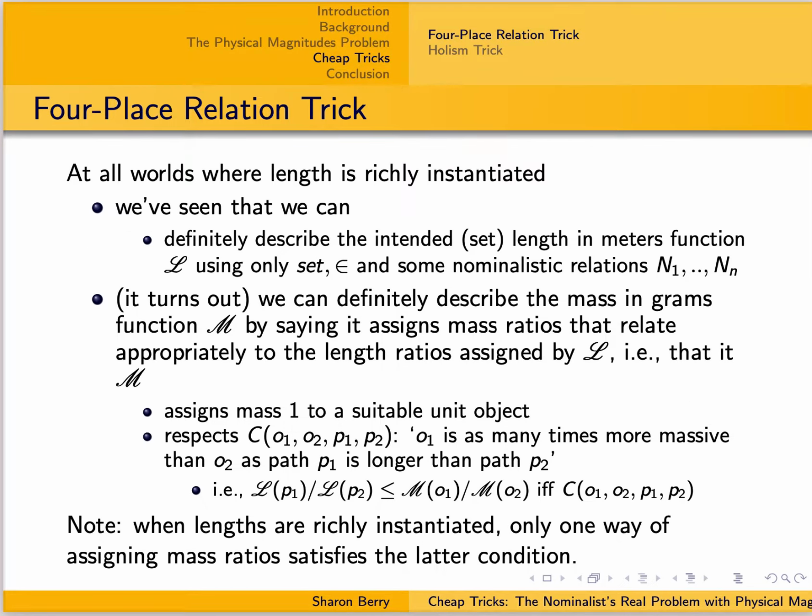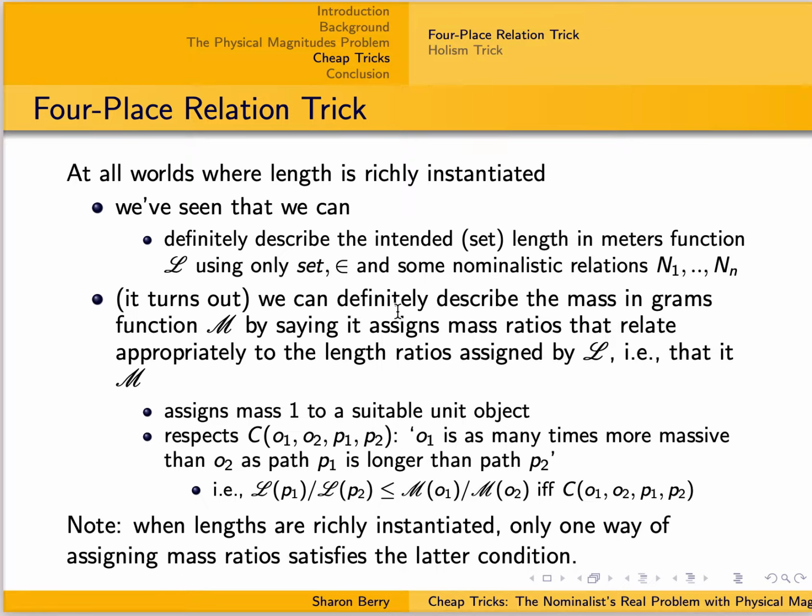So to explain the first cheap trick, let's go back to temporarily assuming that length is metaphysically necessarily richly instantiated. Now we've seen that at all such worlds, we have a definite description for the intended set length in meters function, using only our kosher Platonist vocabulary, set and element, which we know how to paraphrase, and some nominalistic relations. And now it turns out that we can use this definite description to form a definite description of the intended